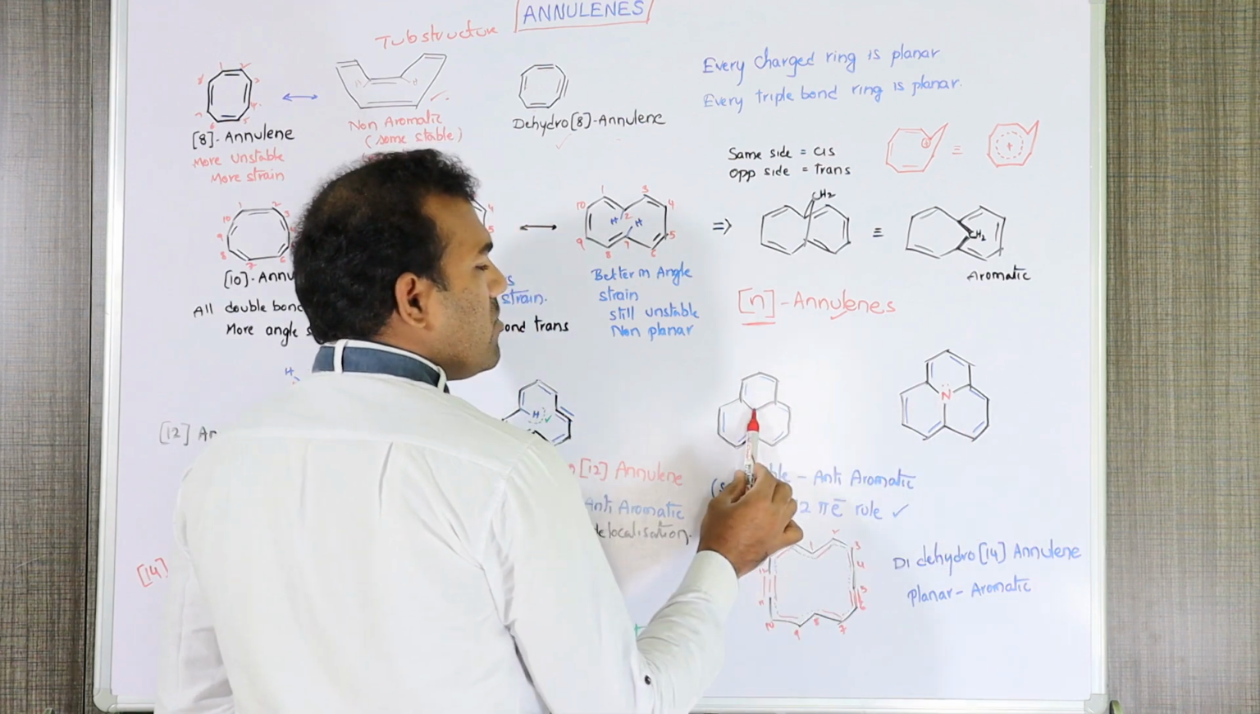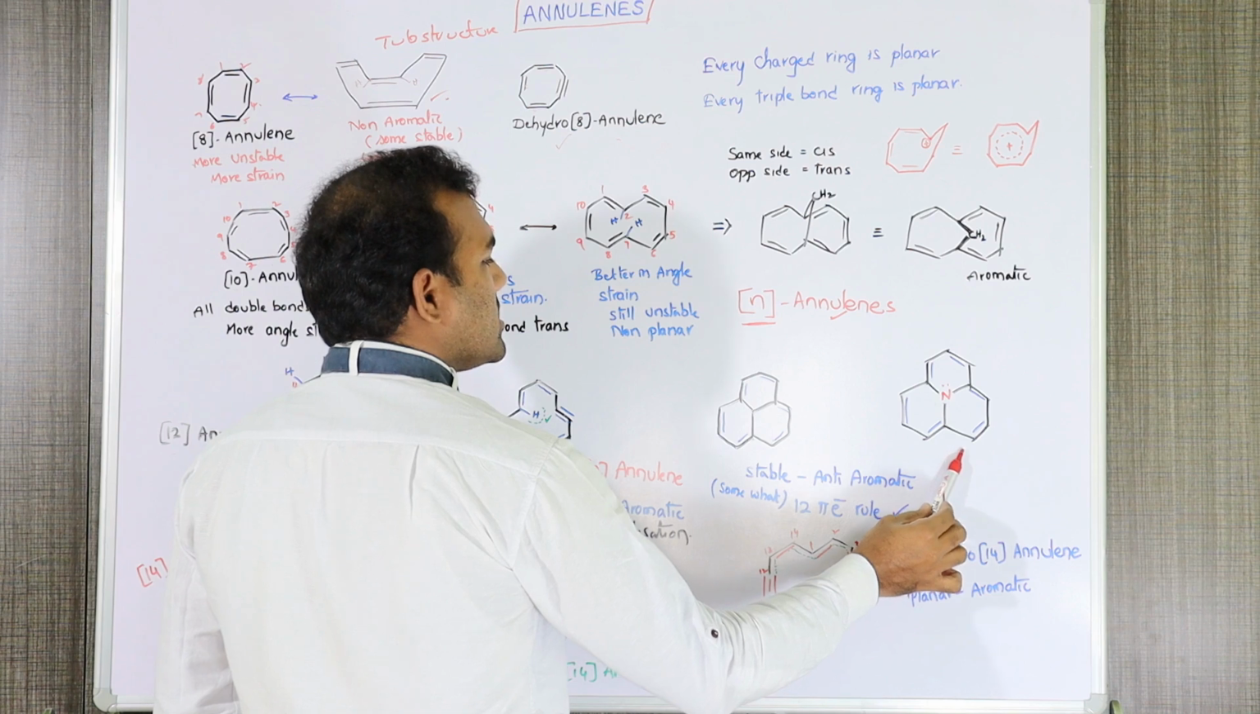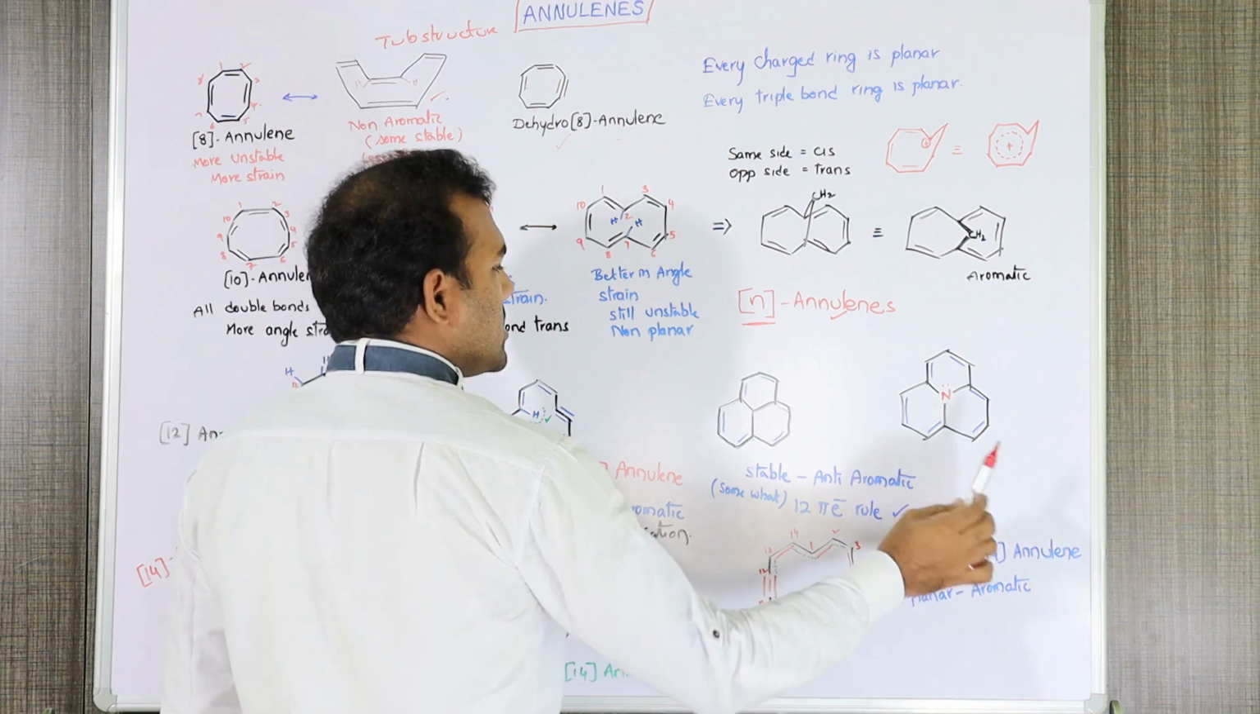We can also replace this sp3 carbon atom with a nitrogen. Then also it is an example of an anti-aromatic compound.